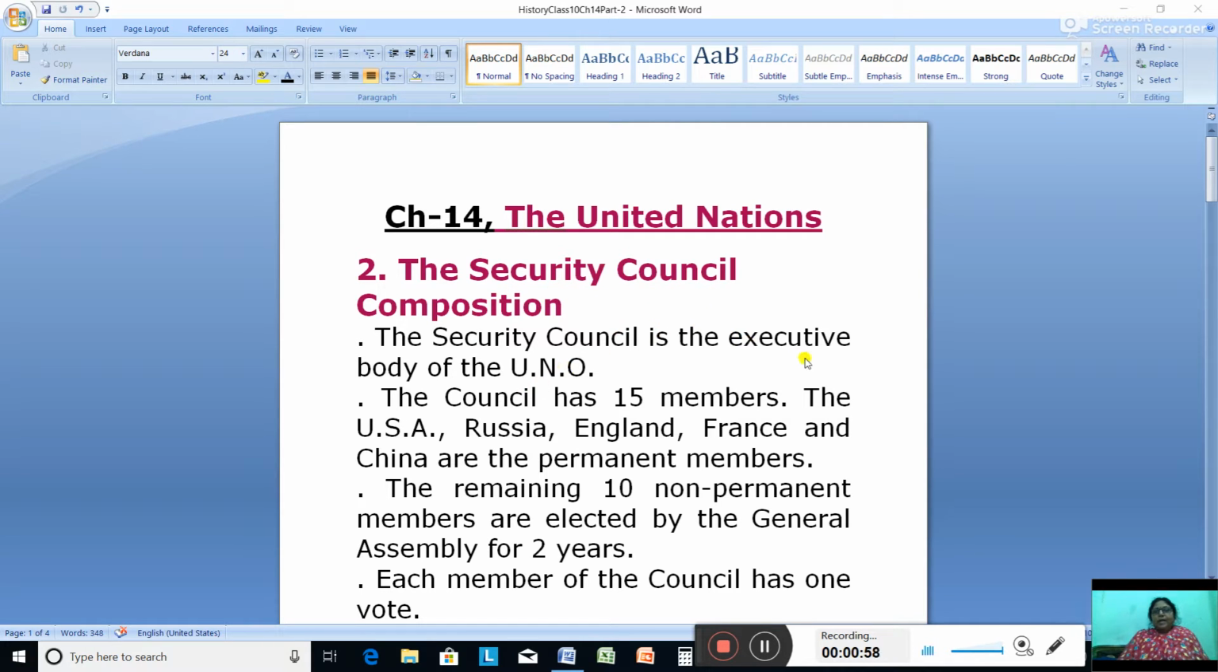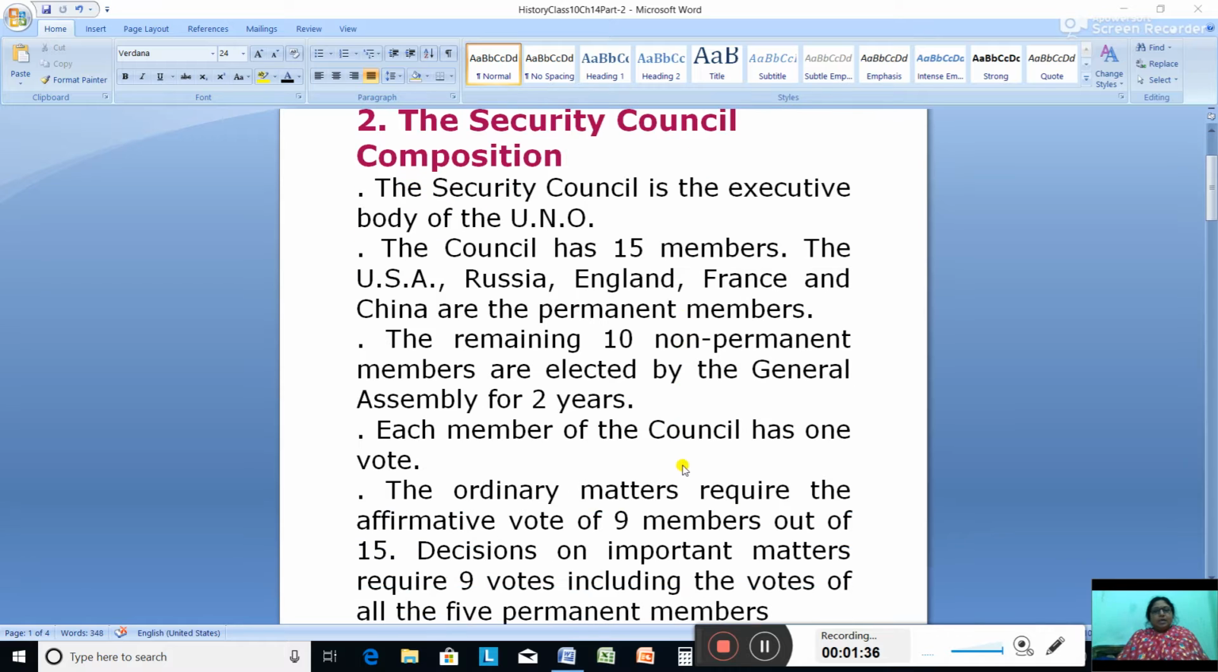Now it is the executive body of the United Nations organization, the Security Council. And how many members are there in the Security Council? It has altogether 15 members. But out of 15 members, 5 are permanent members. So the council has 15 members, and the USA, Russia, England, France and China are the permanent members. Now the remaining 10 non-permanent members are elected by the General Assembly for 2 years.